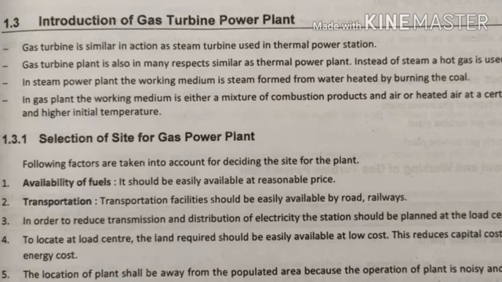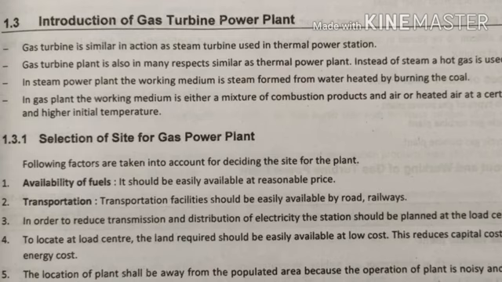In order to reduce transmission and distribution losses of electricity, the station should be planned at the load center, meaning the plant should be near the load center. To locate at the load center, the land required should be easily available at low cost. This reduces the capital cost and reduces the energy cost.